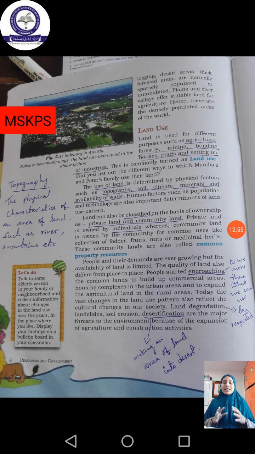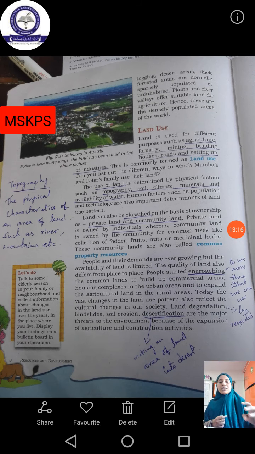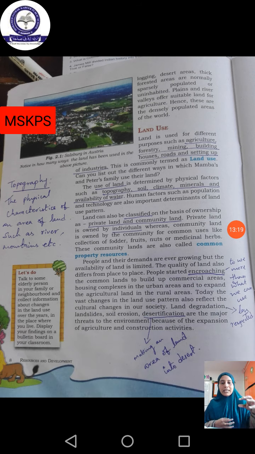Then land has been classified into two main categories: one is private land, the next is community land, or we can also call it common land. By the name itself you can easily understand what is private land and what is community land. Private land is owned by a single person or a group of persons. It is actually private property. Only the property owner can do anything on that land. Community land or common land is public property which is used for the purpose of public utilities. Okay, these are the two types of lands we have.